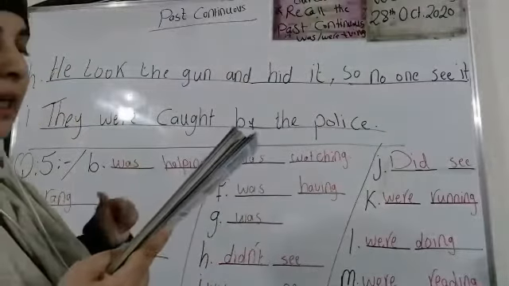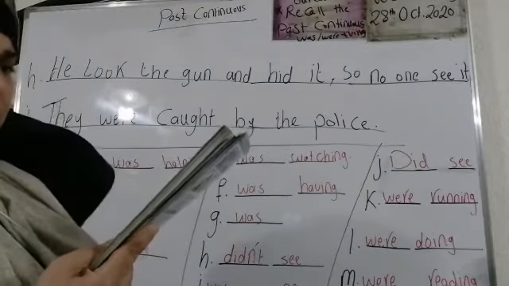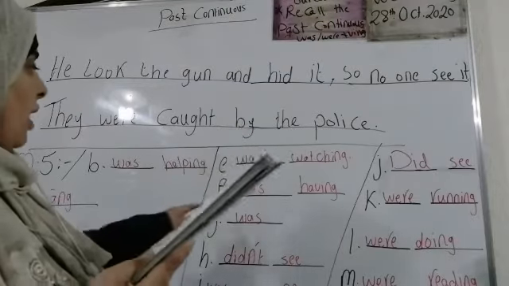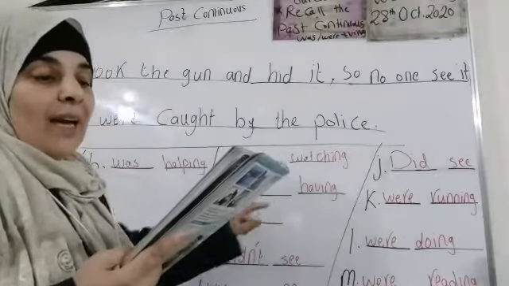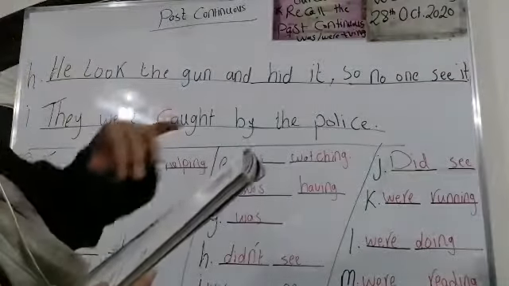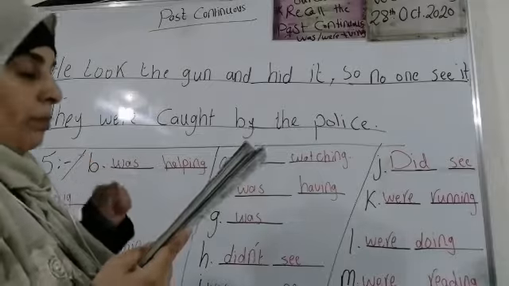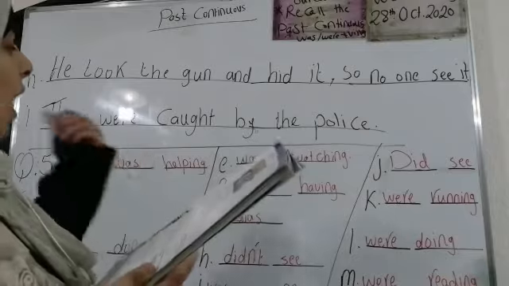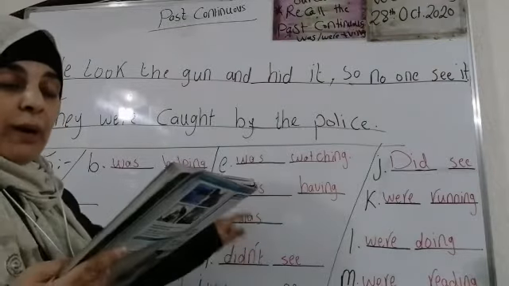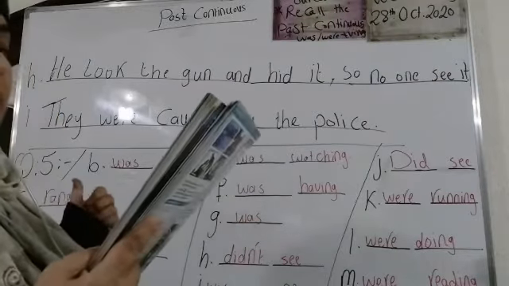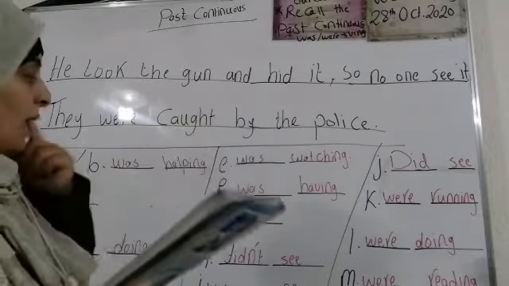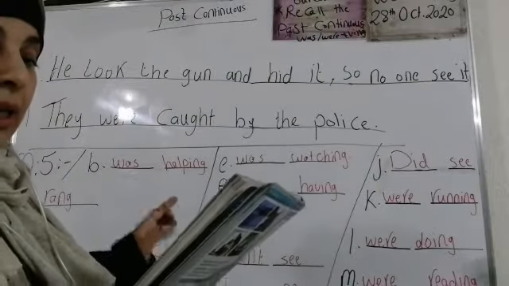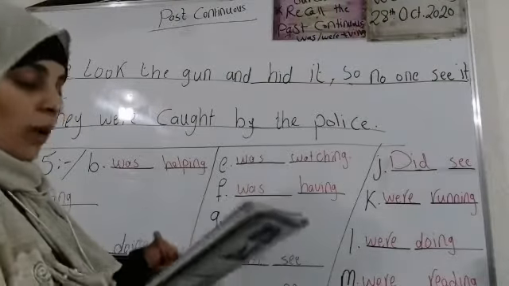Number F. Look at F. Colin: No, I remember. I was running in the park at that time. Okay? Rob: I was in the park yesterday afternoon. I was. Yes, good job. I was at the park yesterday afternoon. But I what? Didn't see. Yes, excellent. I didn't see you while you what?